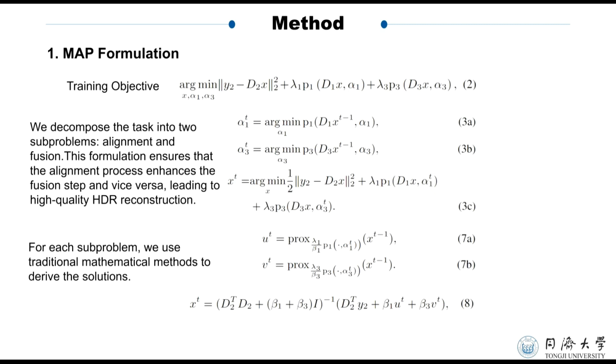By doing so, we ensure that the fusion process integrates the aligned features in a way that preserves detail and reduces artifacts. By addressing these two subproblems with traditional mathematical methods, we ensure that our approach is both theoretically sound and practically effective.